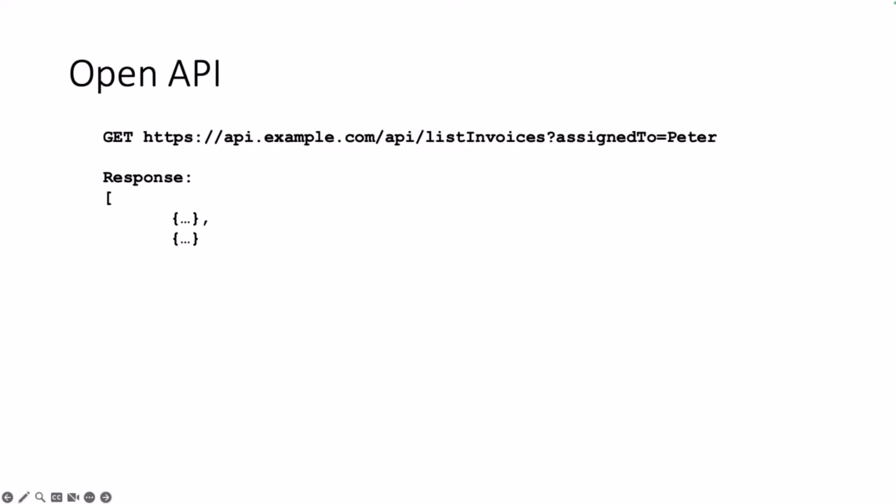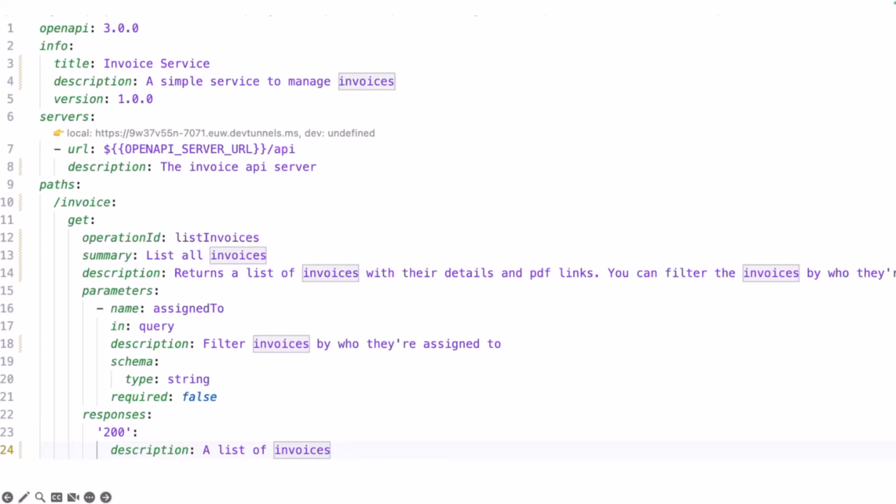I hope nobody will use it in production. I have an API that lists invoices assigned to Peter, to me, and I get responses. It looks great. I have this API. When I say, hey, give me the OpenAPI information from this API, you get a YAML file. This looks like this.